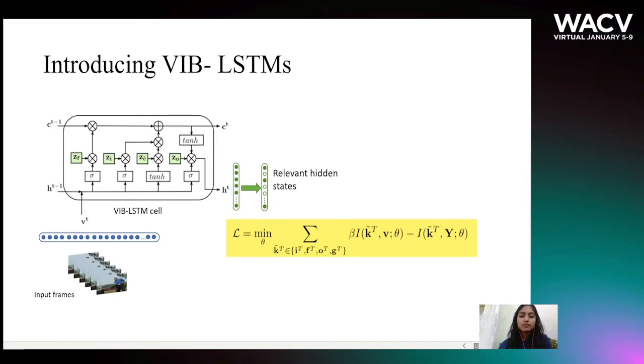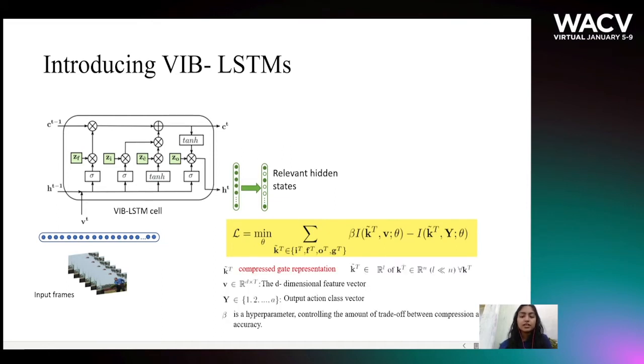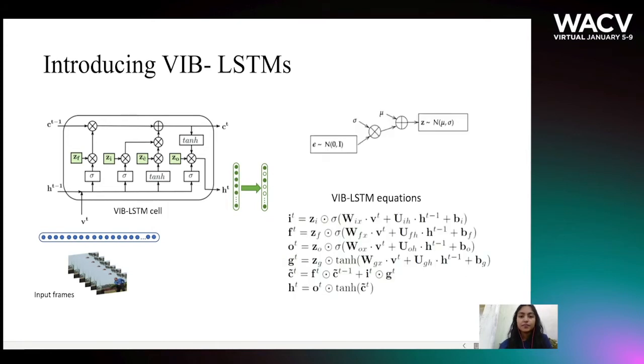The loss function is formulated as given, where k tilde refers to the compressed gate representation given the feature vector v and the class vector y. Since this loss function is intractable, we invoke a variational upper bound which is minimized. The VIB LSTM equations are similar to the usual LSTM equations except that there's a dot product with z vectors whose values are sampled from Gaussian distributions with mean and variance learned from the data.